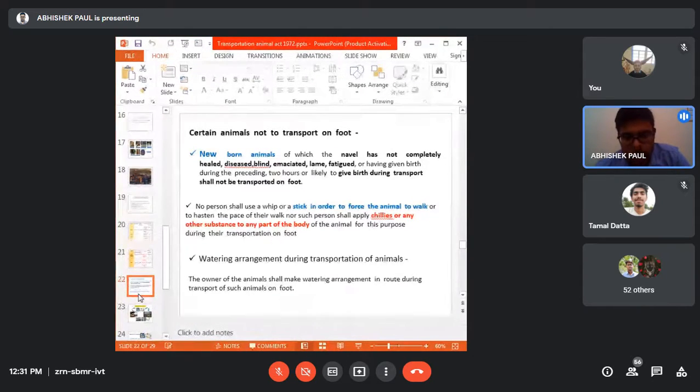Okay, so to increase their speed, one cannot use any stick or any chilies either. Sometimes what people used to do, they used to put some chilies. These are malpractices, and they are unethical. People used to apply chilies to increase the pace or walking speed of the animal. These are punishable. If anyone is found doing these activities, then under the PCA Act 1960, they will be punished.